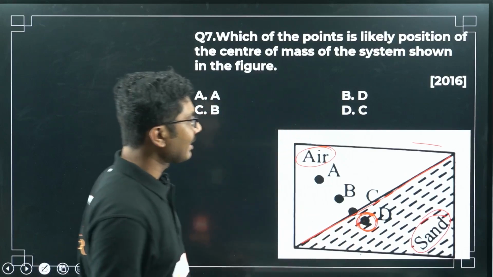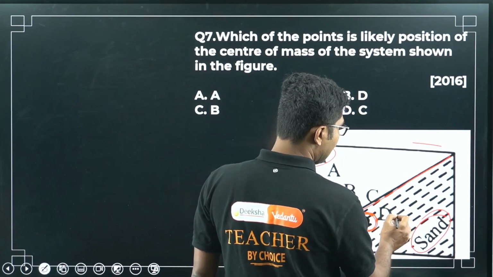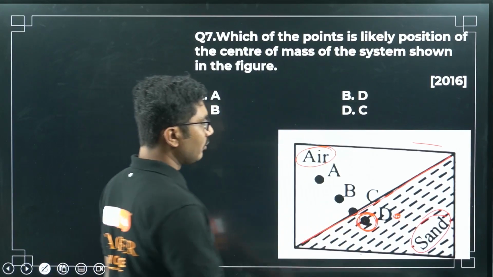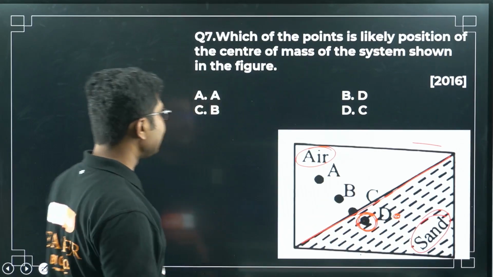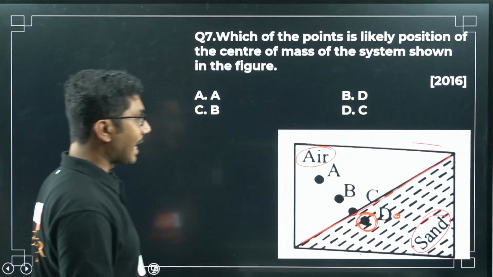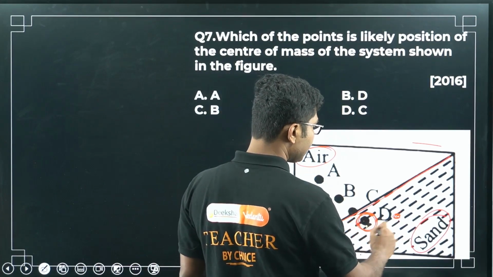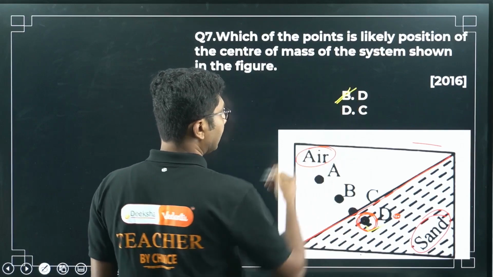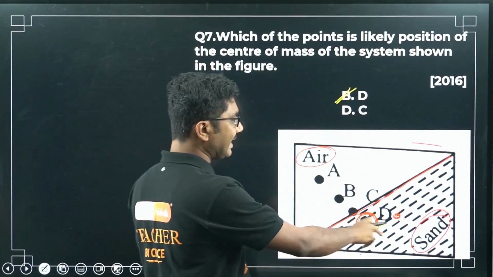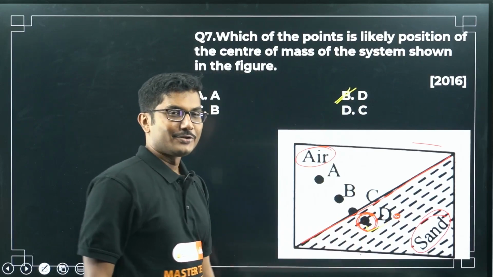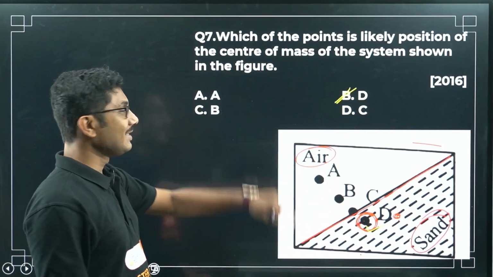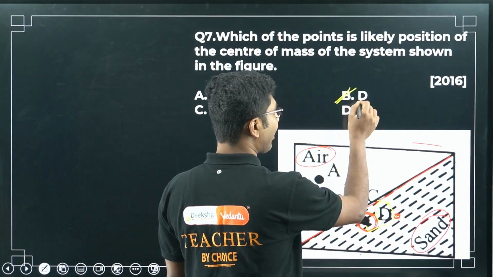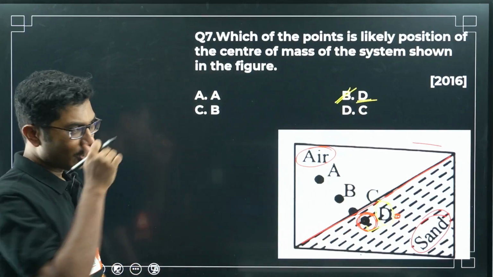In fact, this is not exactly correct. The exact center of mass should be somewhere here, not at this end, but we can consider that they have said likely to be. So from the given options, the likely option is point D. So point D is option B. So be careful. They have given ABCD, and then again they have given ABCD. The first ABCD is the point, the second ABCD is the option. So which option is correct? The option that corresponds to point D. Point D is given in option B. So option B is correct.